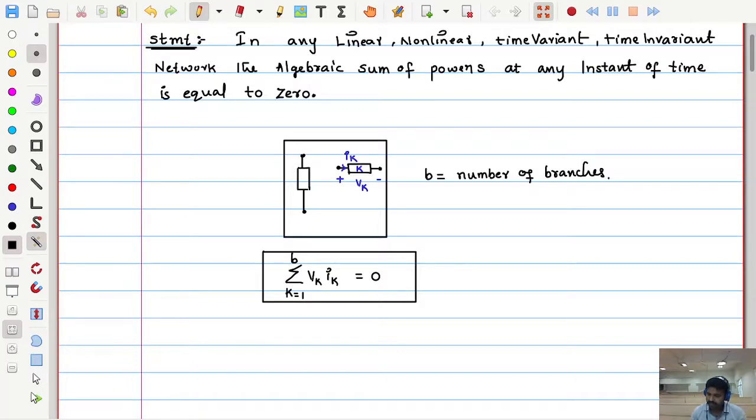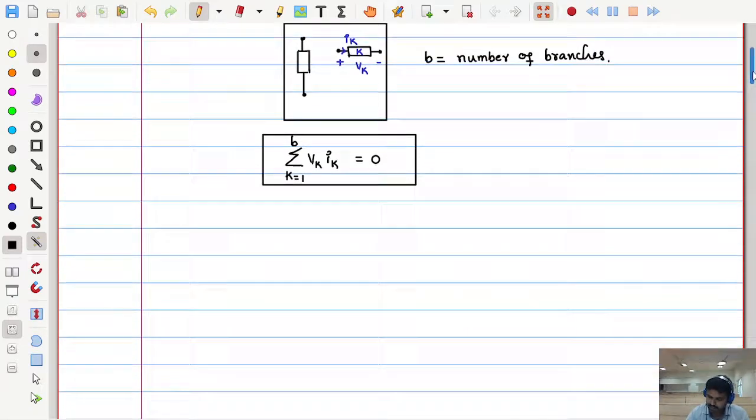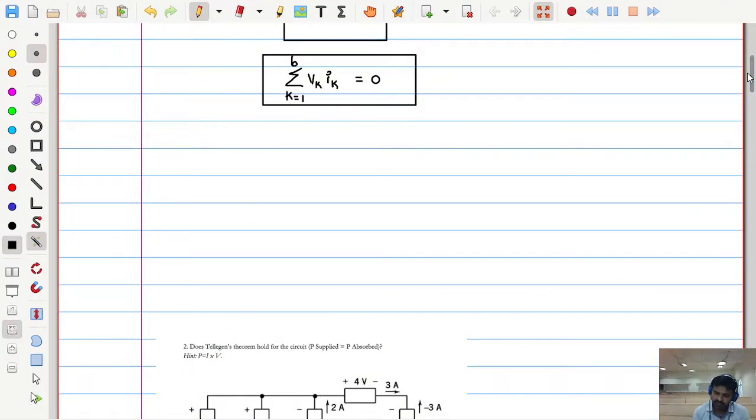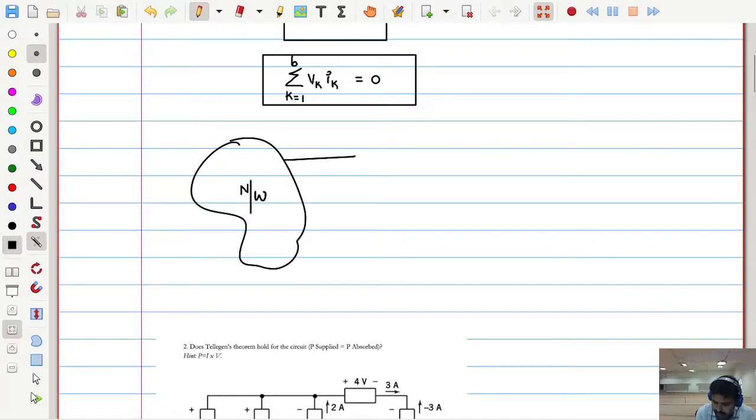So very simple, but it requires some basic understanding of the nature of the power for various elements. So let me revise once again. Previously we stated these things and let me once again revise them. For example, if I have some network, this is a network where the network is connected with one element, and the element looks like this.